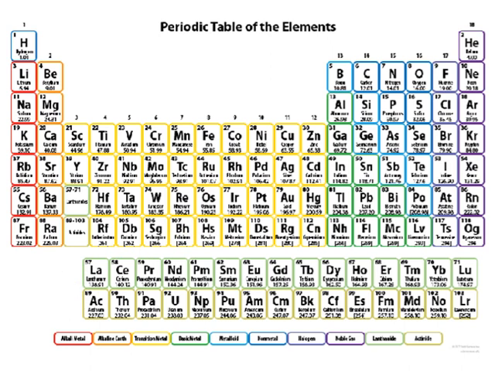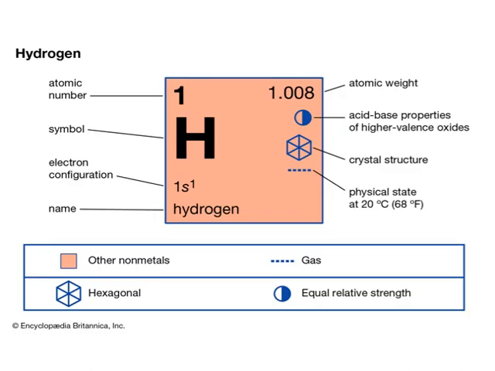Though there are 118 elements, it is not easy to remember all of them, but you have to remember elements 1 to 20 with their symbols, atomic numbers, and atomic masses. Here is an example of hydrogen, which has symbol H, atomic number 1, and this one is the atomic mass or atomic weight of hydrogen.